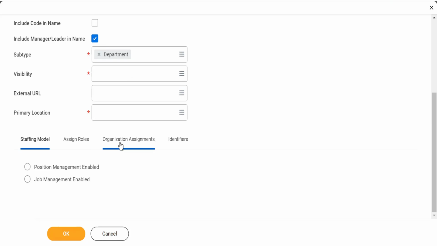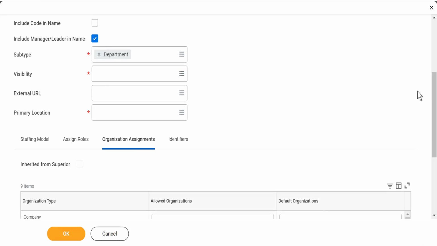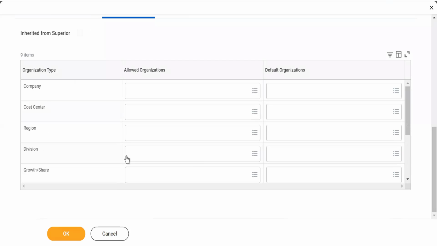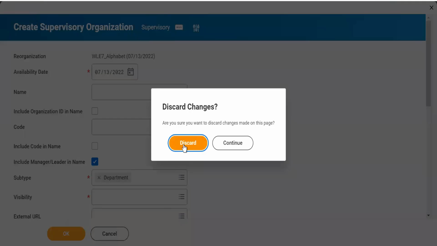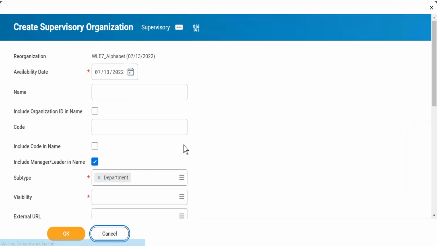Then let's see this organization assignment. So here you see, you have got company, cost center, region, division, everything is there now, right? So that's the reason I said, when we actually go into this, we will be creating a lot of it and we'll try to understand everything in detail. So this was, you can say, an introductory session for supervisory organization. And we will go into the detail when we meet next.